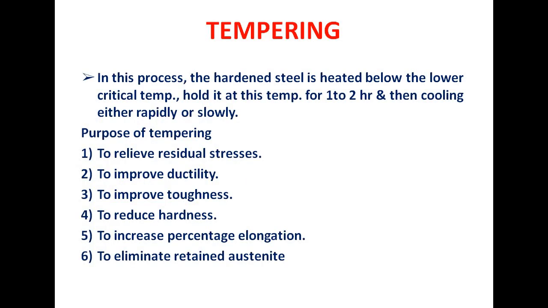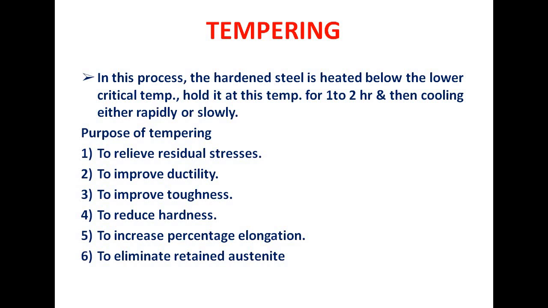Now another is tempering. In this process, the hardened steel is heated below the lower critical temperature, held at this temperature for 1 to 2 hours, and then cooled either rapidly or slowly. Now what is the purpose of tempering? To relieve the residual stresses, to improve the ductility, to improve the toughness, to reduce the hardness, to increase the percentage elongation, and to eliminate the retained austenite.